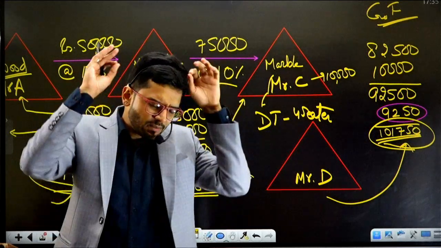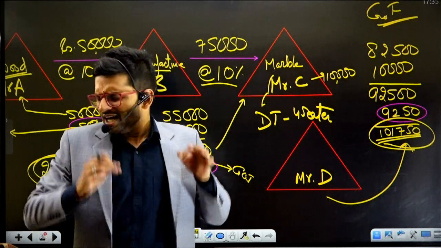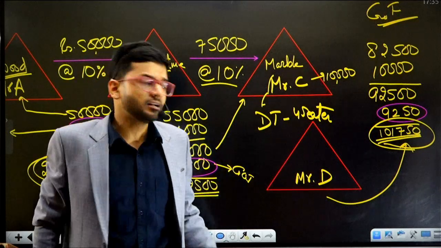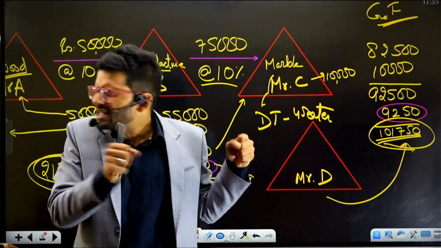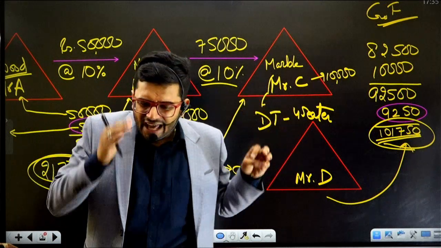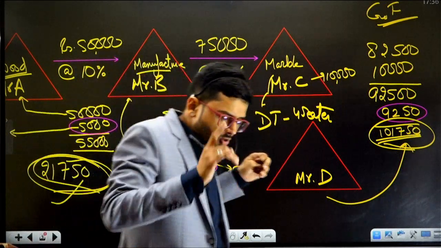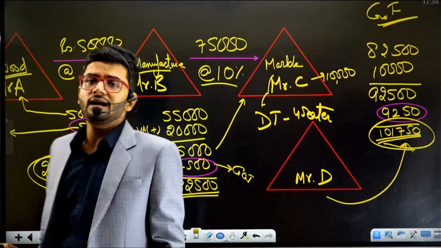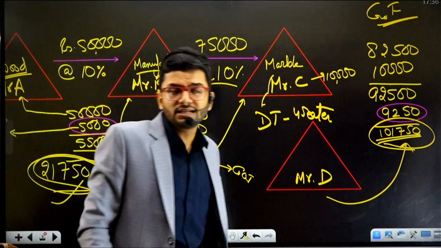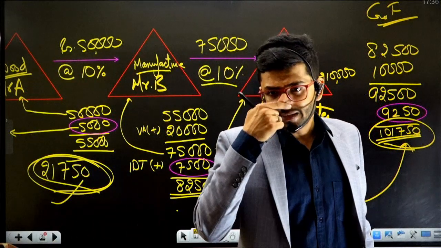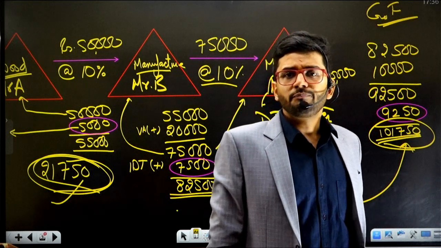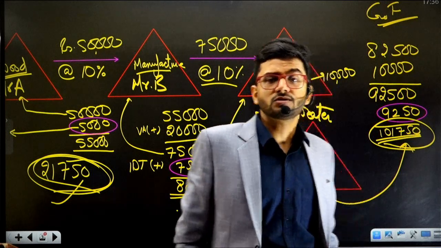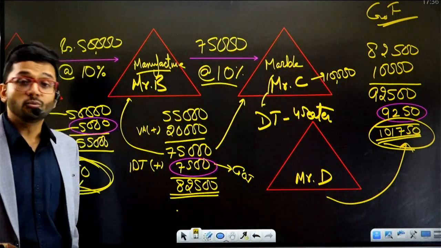Okay, now, where is the problem? Why are we not paying indirect taxes to the tune of 10% and why are we paying at the rate of 20%? Mr. D is absolutely angry. Mr. D is absolutely exasperated. Why am I paying indirect taxes to the tune of more than 20%? However, Government of India is telling me to pay only 10%. Mr. D is absolutely exasperated by this phenomenon which has happened with him. What's wrong over here? I'll tell you what's wrong.